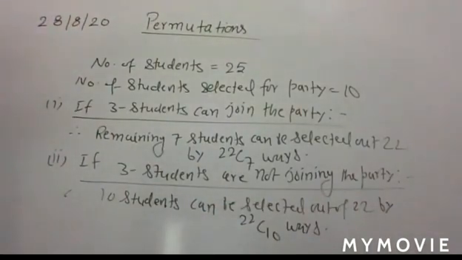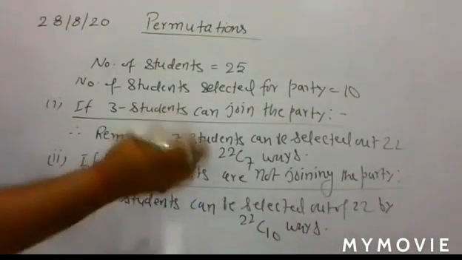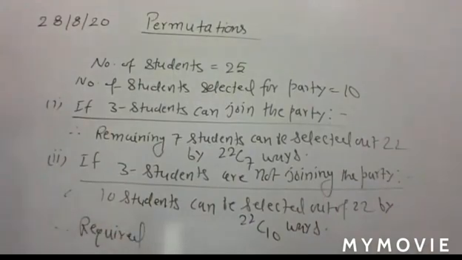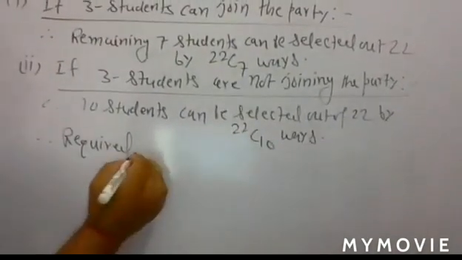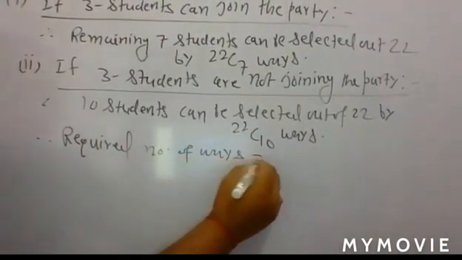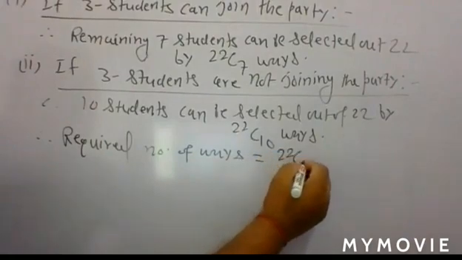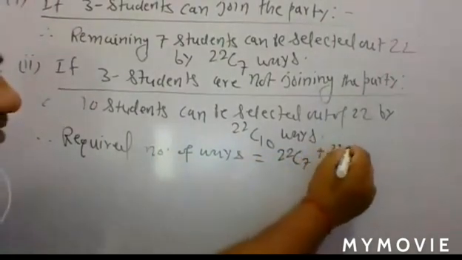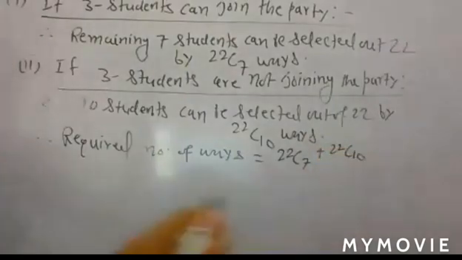So what is your required number of ways? Yes, you have to add them. So the required number of ways is equal to 22C7 plus 22C10. If you simplify these two, you will have your answer.